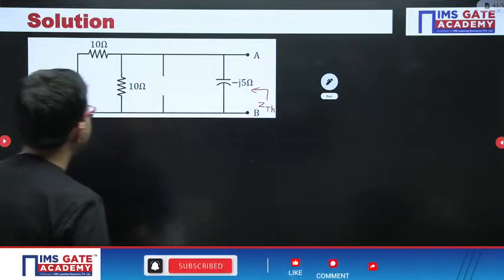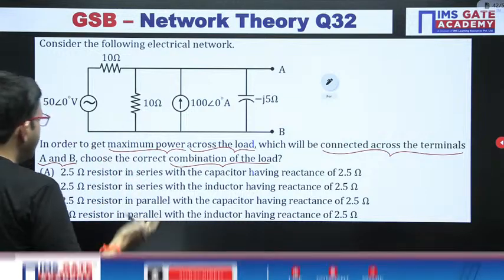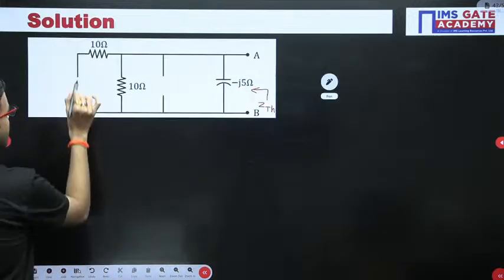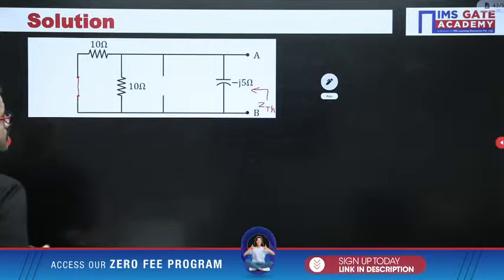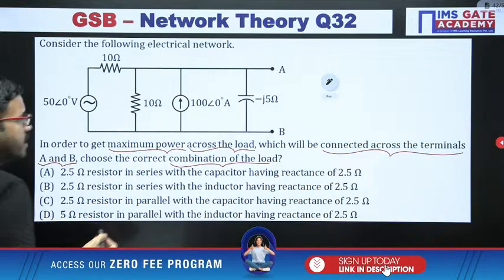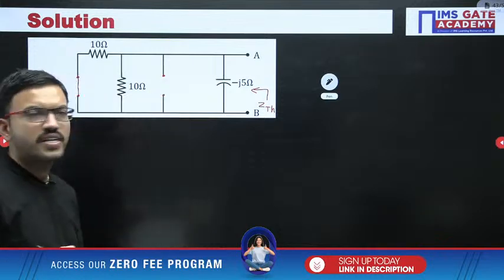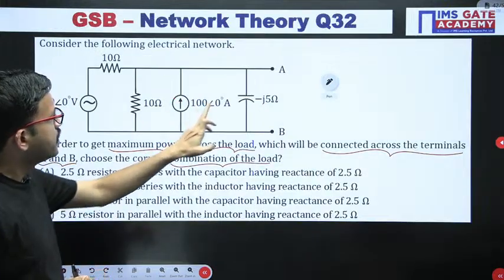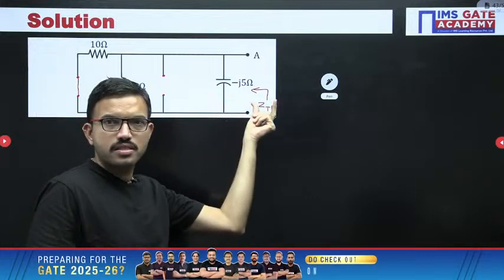Okay, right. Next, in order to find out the equivalent impedance, voltage source we have to replace as short. Voltage source we will be replacing as short. Then current source we will be replacing as open circuit. Open circuit. Right, that's all. Here 10 ohm, here 10 ohm. Then here you are having minus J5. Here already they have given the impedance.